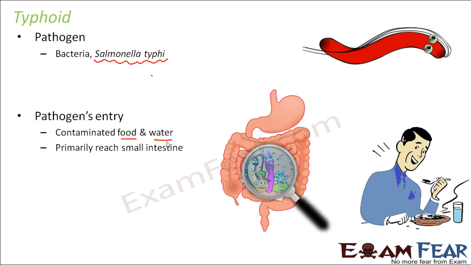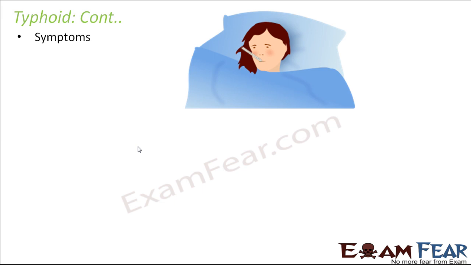So where do they reach inside our body? Once this bacteria reaches the body, it directly goes to the small intestine. And you see the same photo which shows that they are partying in the intestine, but the person is actually suffering. So primarily it reaches and affects the small intestine.